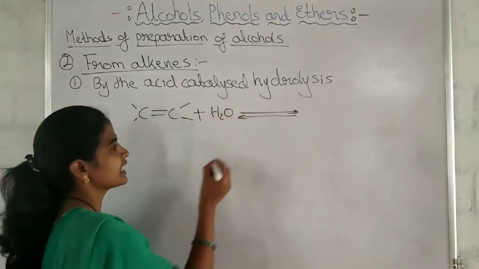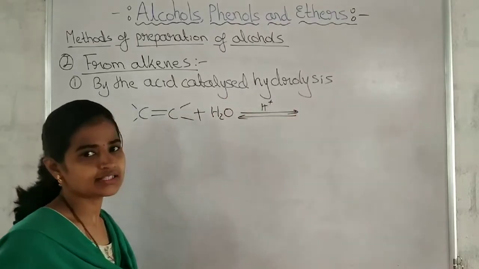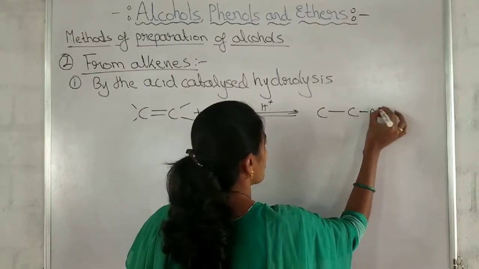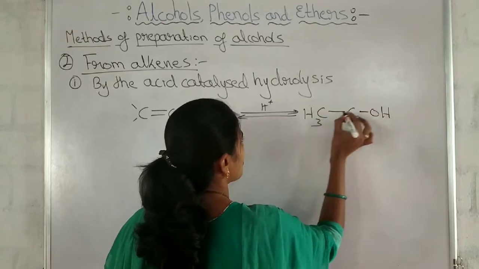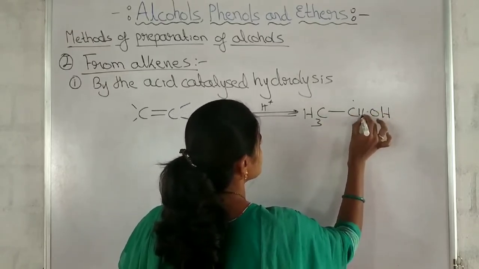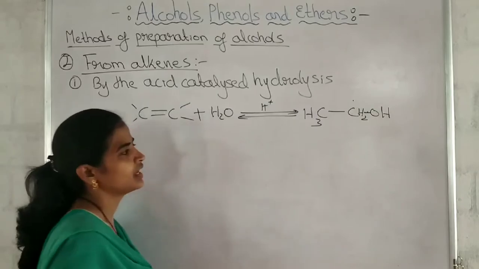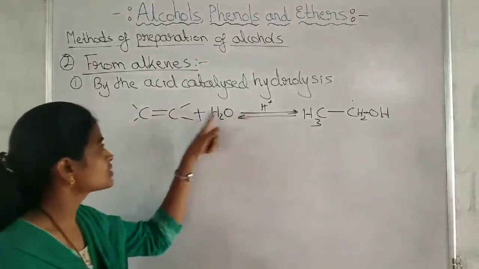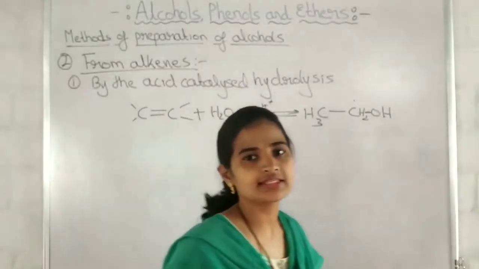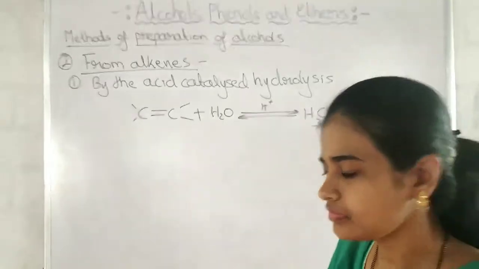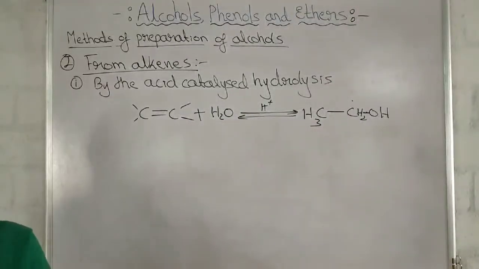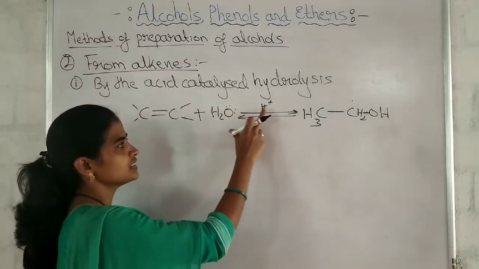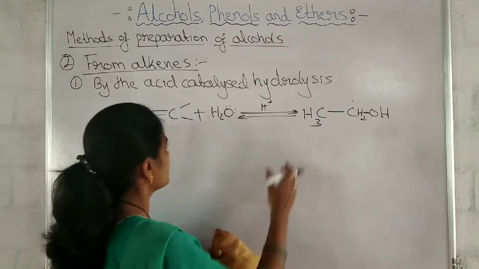In the presence of acid, what does it form? Alcohol. Now satisfy the valency, CH2OH. See, we have formed alcohol. This is called acid catalyzed hydrolysis of alkenes. Noted? See, alkene reacted with water in the presence of acid to form the alcohol, isn't it?